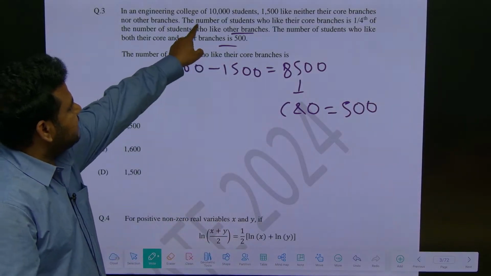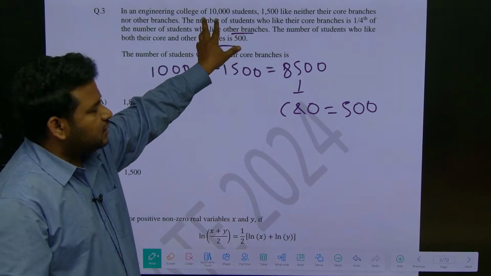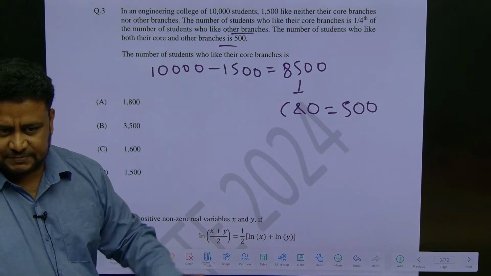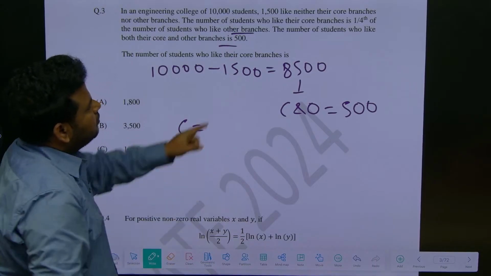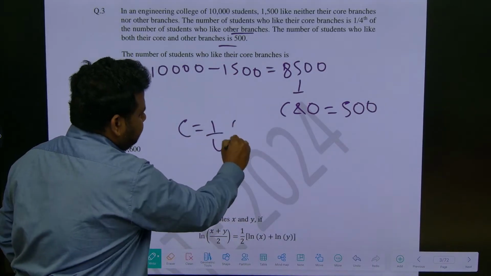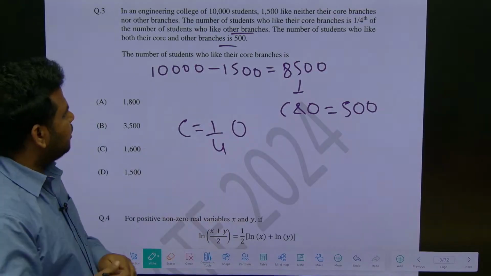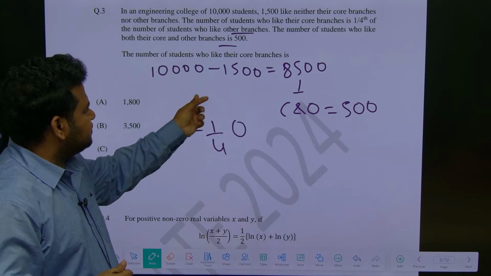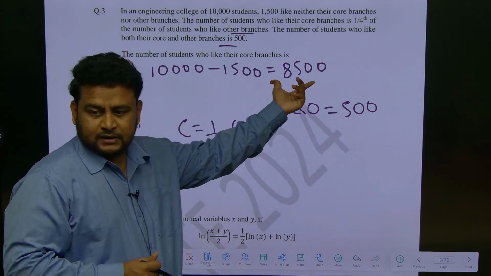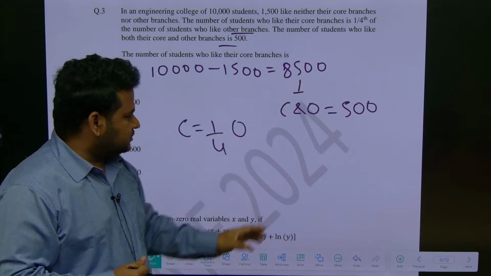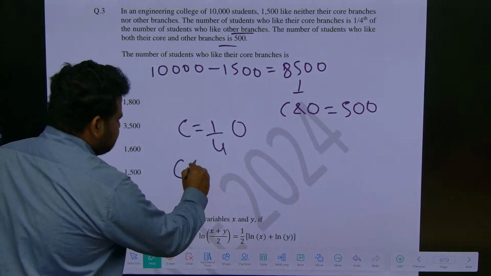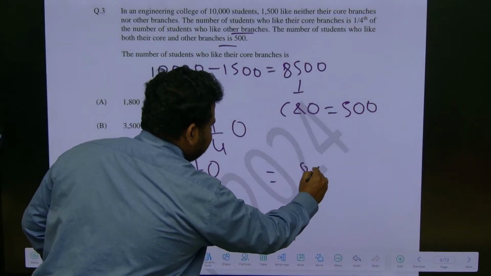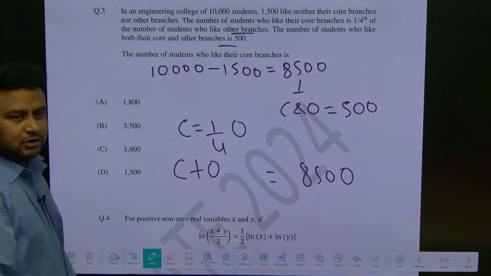Now there is one equation, or some condition, they were given. The number of students who like their core branches is represented by C. So C will be equal to 1/4 of other branches, let it be O. 1/4 of other branches. Now see here, out of 10,000 students, 1,500 is removed, we are having 8,500. So core branches plus other branches here will be equal to 8,500.